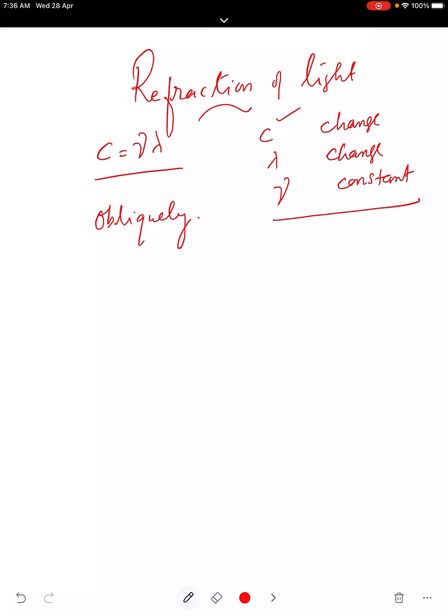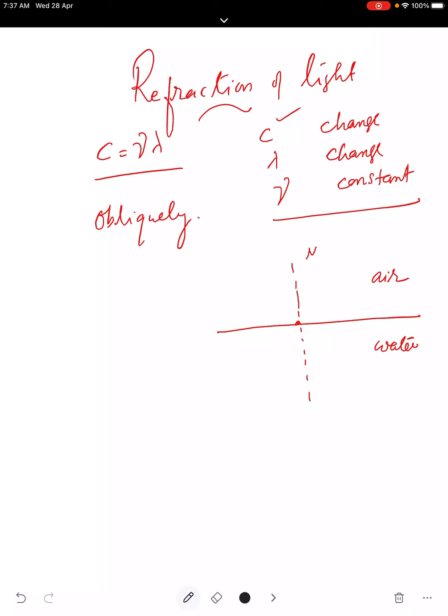We'll see what oblique incidence is. Suppose we are taking two mediums here. This is the air medium and this is water. So you take a point here and draw a normal, a perpendicular. This is the normal. Light travels here in this way.